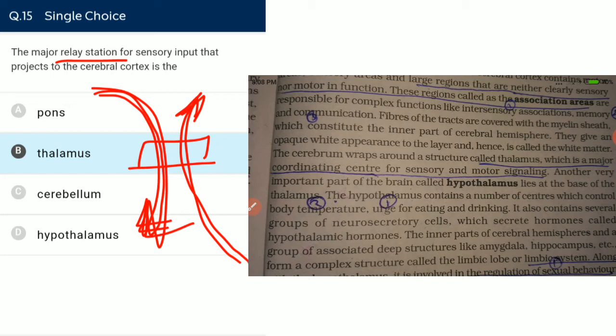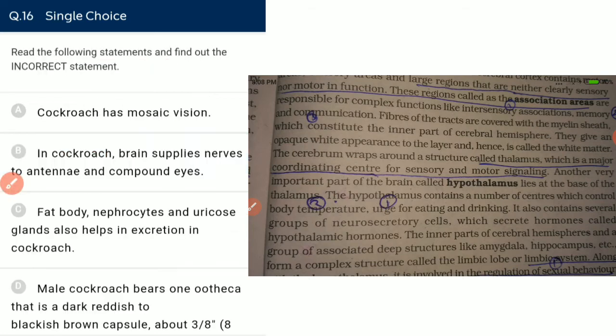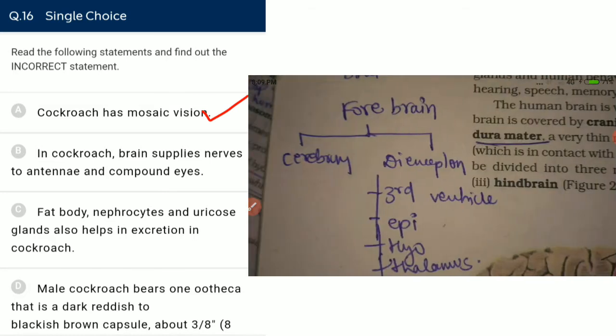Read the following statements and find out the incorrect statement. Cockroach has mosaic vision. Yes, they have mosaic vision, and this mosaic vision allows them to superimpose images. They do not see the image distinctly; they superimpose it.